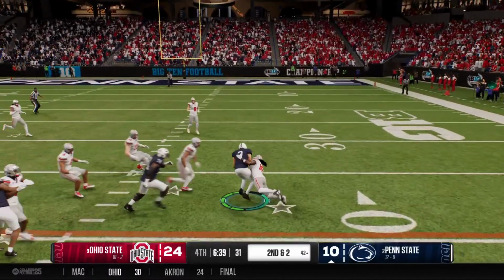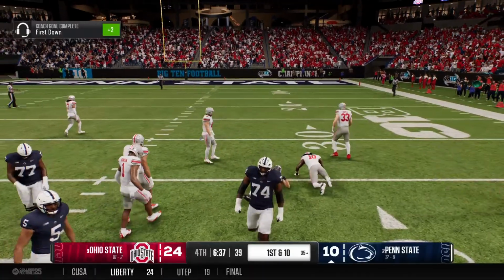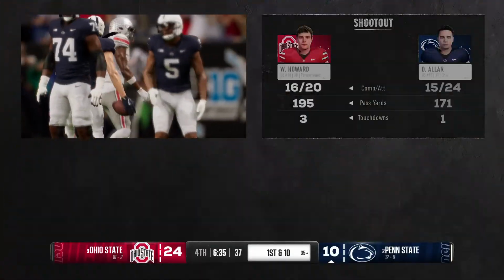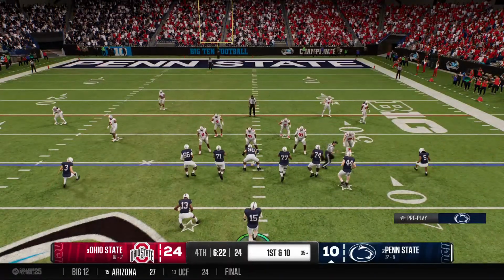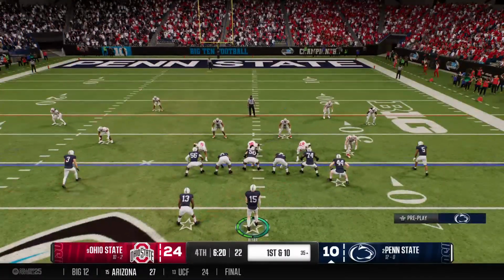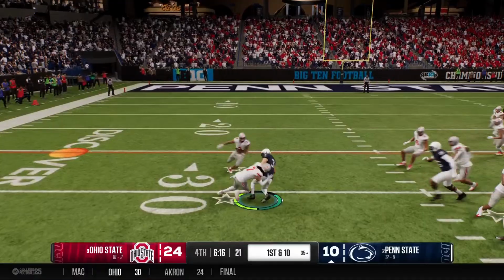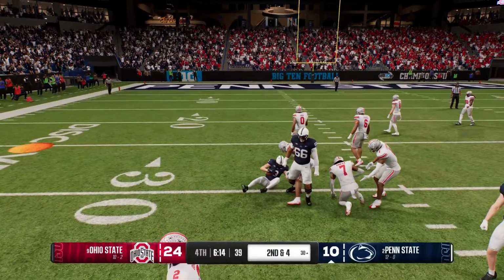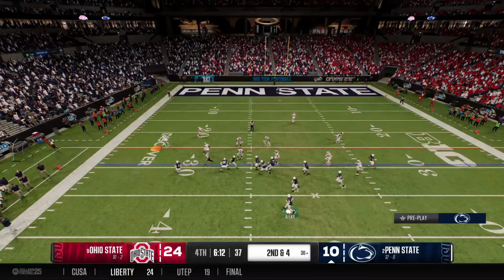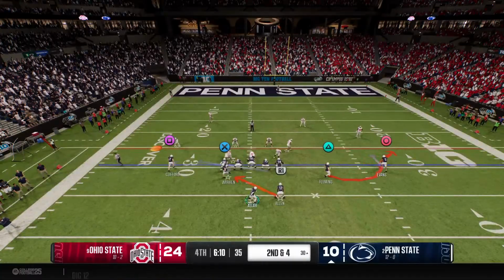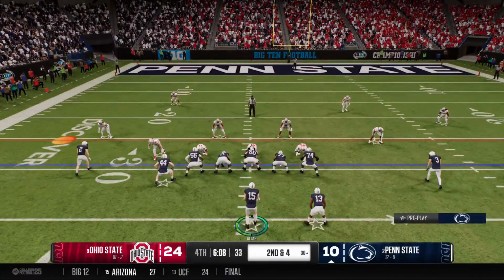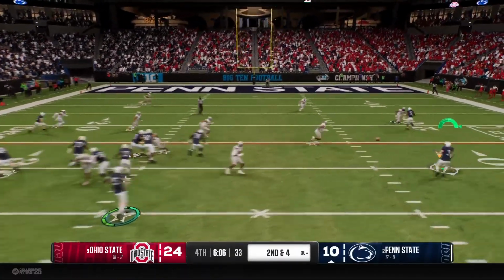Off the RPO, caught to the right. And they tackle him, but not before he picks up the first. A running play gives the offense a fresh set of downs. A quick throw out left, complete. I love what the defense is doing here. Sitting back, giving up some plays underneath, tackling these guys inbounds, and just keeping that clock rolling.